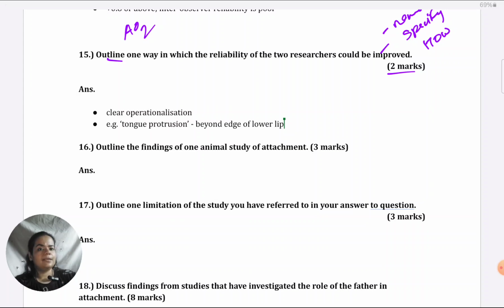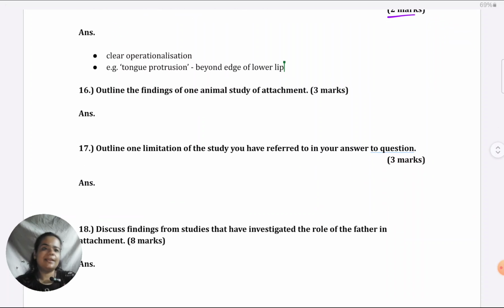Okay, let's look at the next question. Outline the findings of one animal study of attachment. There are lots of animal studies, but I think most of you must have looked at Lorenz and Harlow. Those are the syllabus ones and they are the most popular.